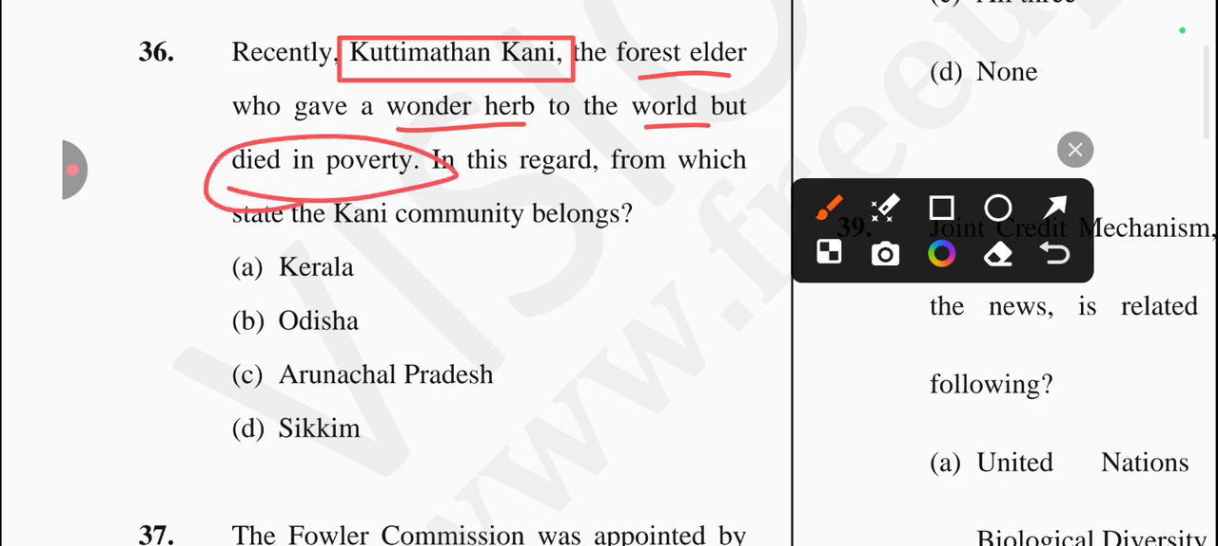In this regard, which of the following state the Kani community belongs to? The Kani community belongs to Kerala. So option number A is the correct one.